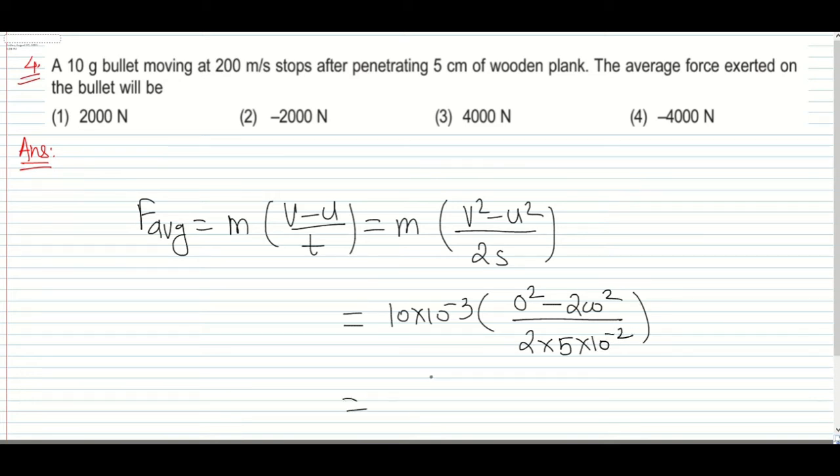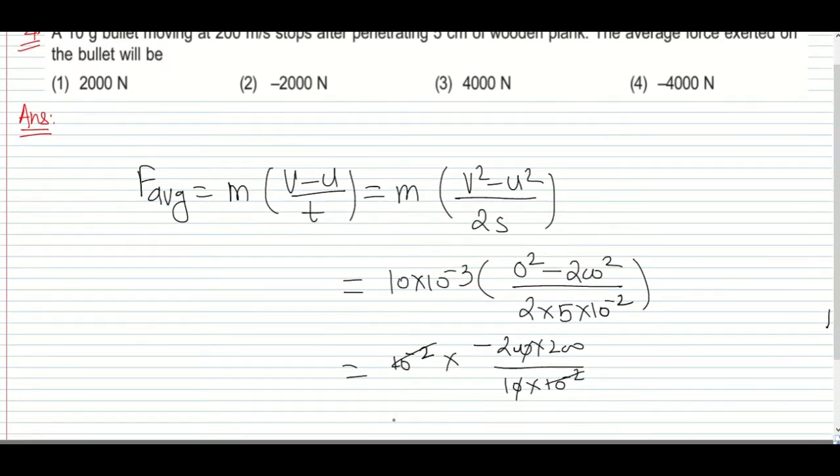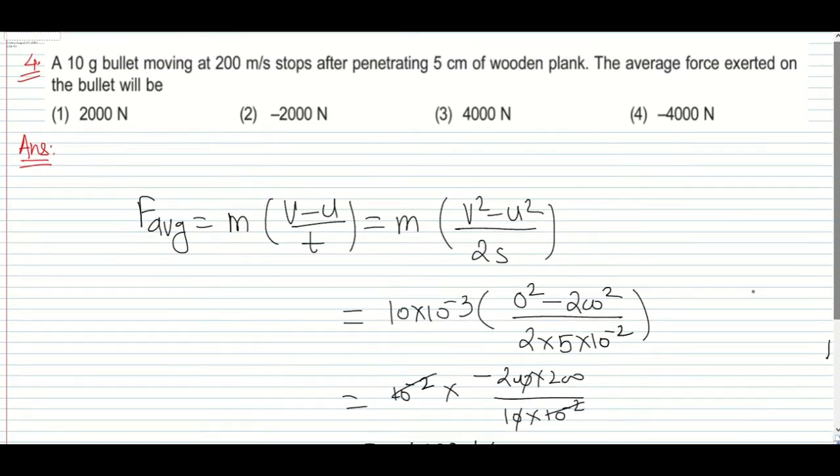Now if you just solve this, you will get 10 to the power minus 2 into minus 200 into 200, divided by 10 into 10 to the power minus 2. So this gets cancelled, this 0 gets cancelled, and as you can see over here, 20 into 200 we have is 4000, with negative sign, Newton. So negative 4000 Newton is the answer. So the average force exerted on the bullet will be negative 4000 Newton. So I hope this is clear.